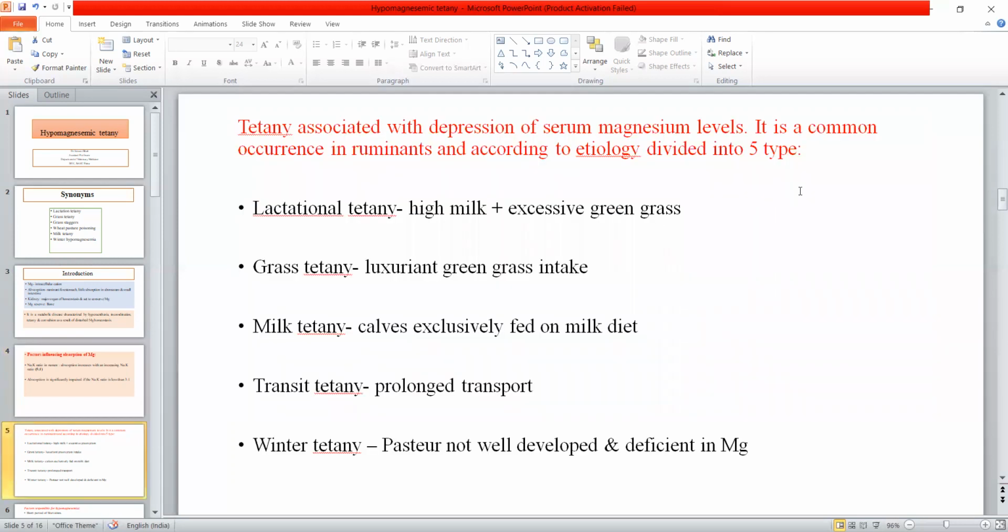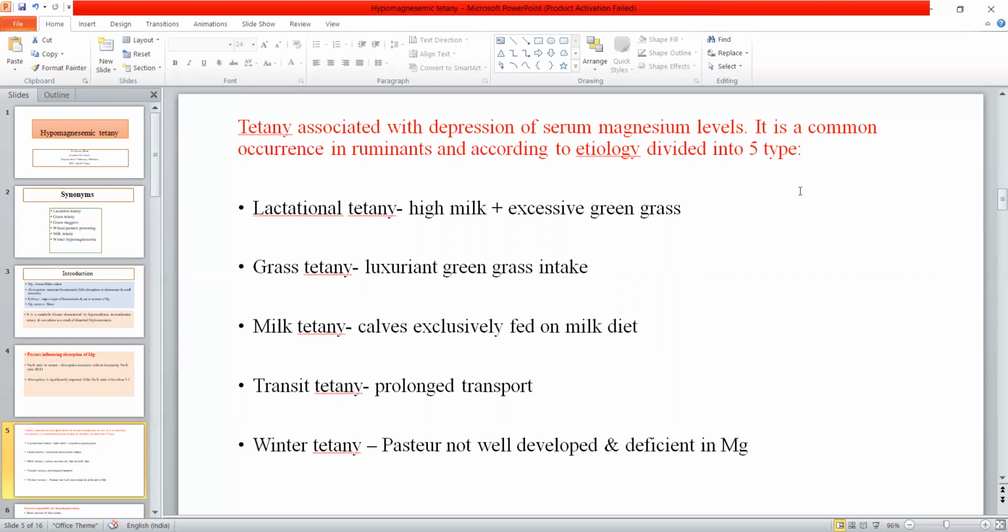Now, as I said, this disease has various synonyms like lactational tetany, because during peak lactation in dairy cattle there is more loss of calcium, phosphorus, or magnesium from the milk. And during peak lactation, if the animal is having only green grasses, it will cause a more reduced concentration of magnesium, because these lush green grasses have a low content of magnesium. So because of this, it is known as lactational tetany.